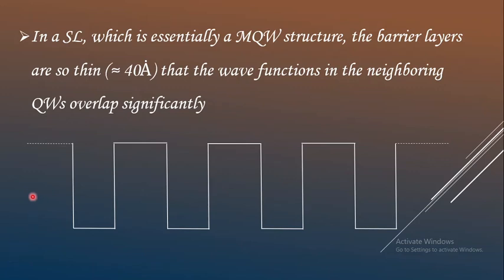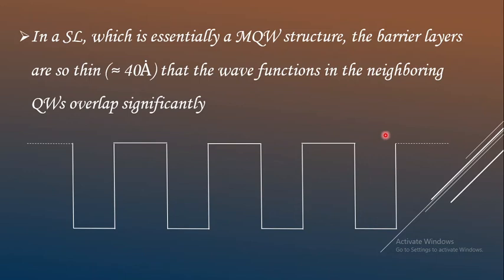Here we can observe the quantum well. This part represents the semiconductor with greater band gap, and in between it is a quantum well, which is produced due to the lower band gap semiconductor. In detail it is already explained in our previous class. You can just go through it. When you are forming a superlattice, you are using a multiple quantum well structure. So here it is one quantum well, second quantum well, third quantum well, fourth quantum well.